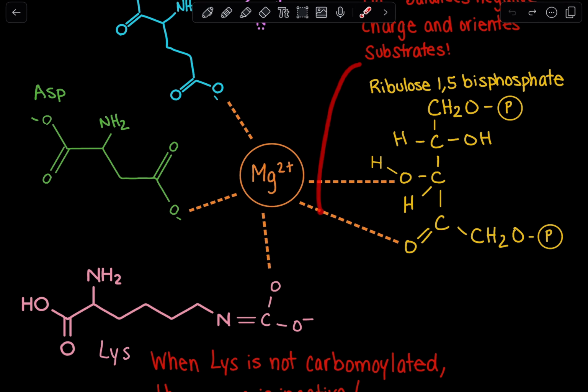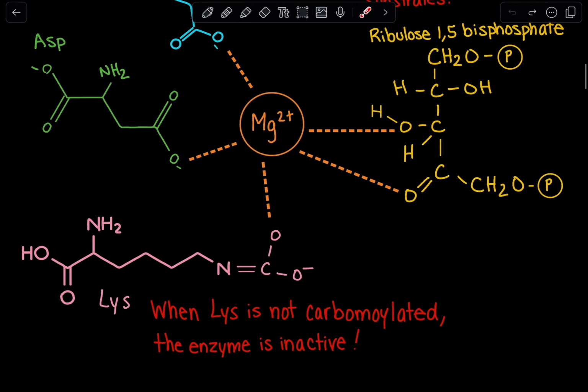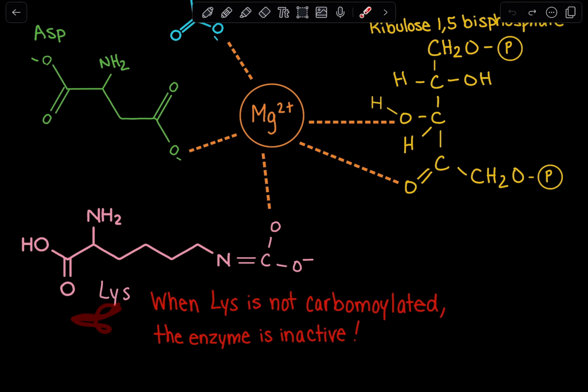Well, we have ribulose 1,5-bisphosphate, because remember, that's what we are trying to add carbon dioxide to. And then we also have lysine, but this is a very interesting lysine because it has been carbamoylated. Essentially, we took carbon dioxide and added it to the end of lysine.